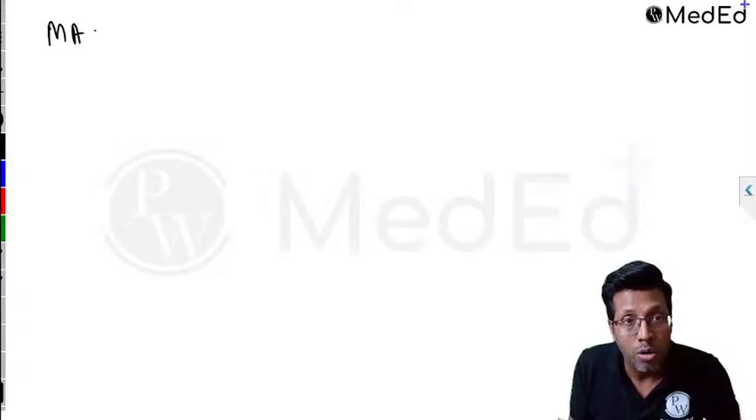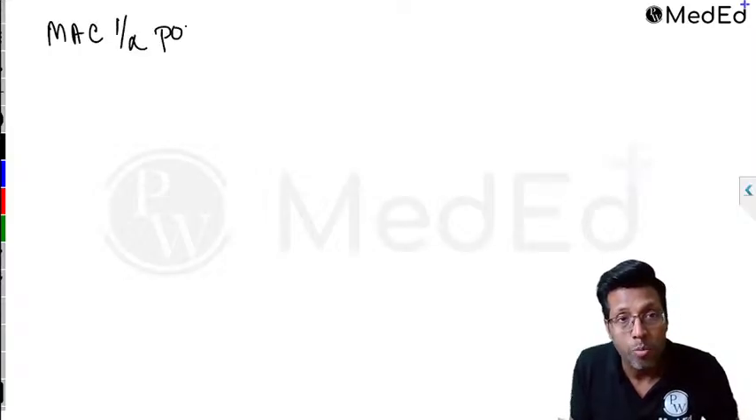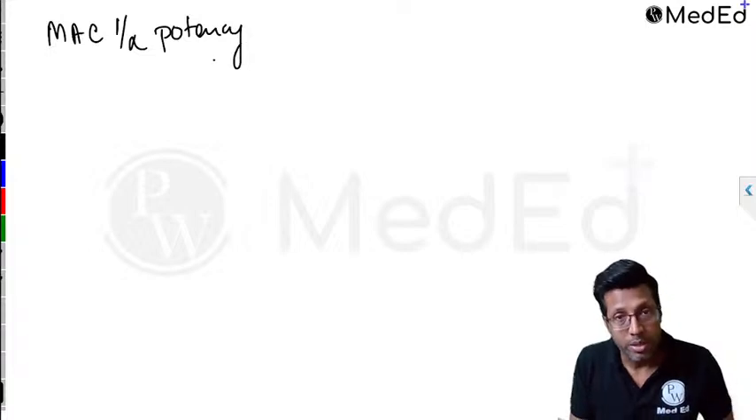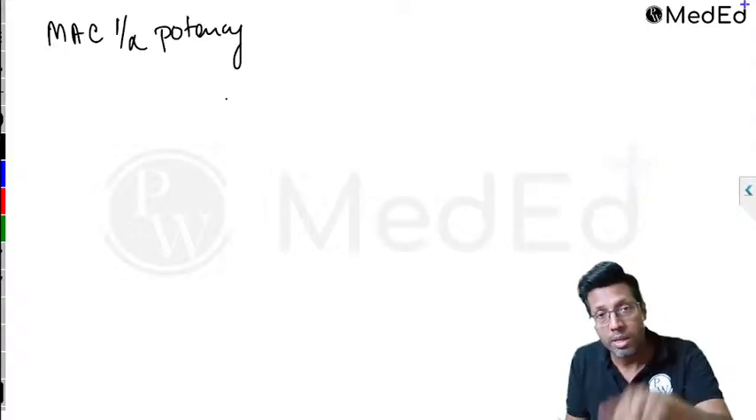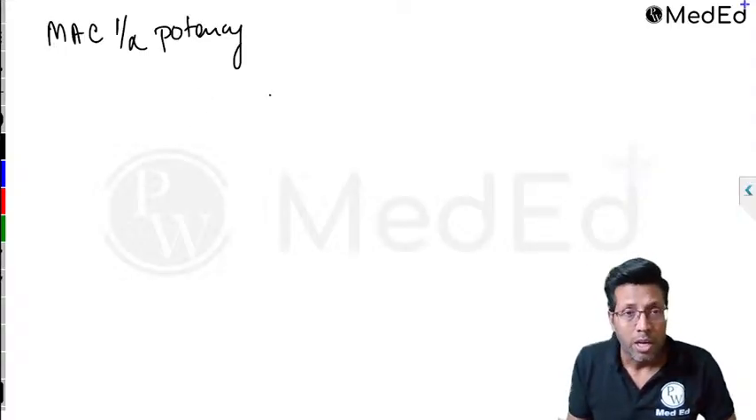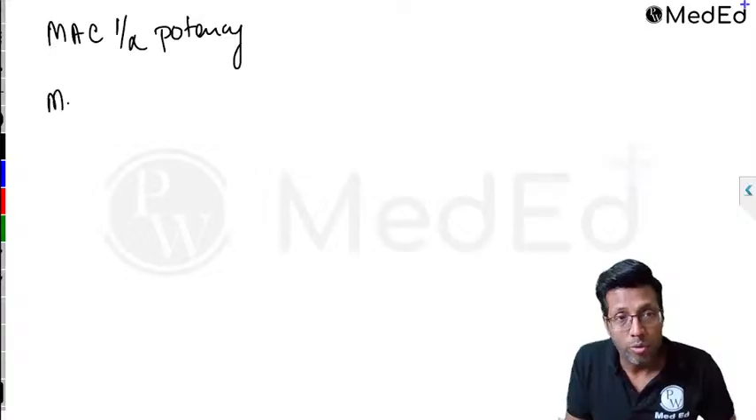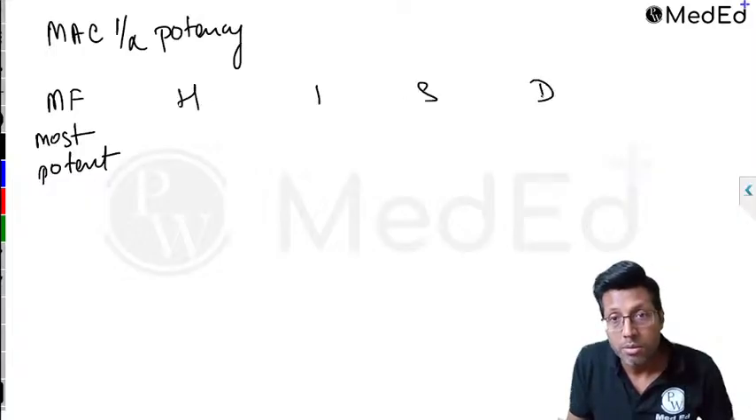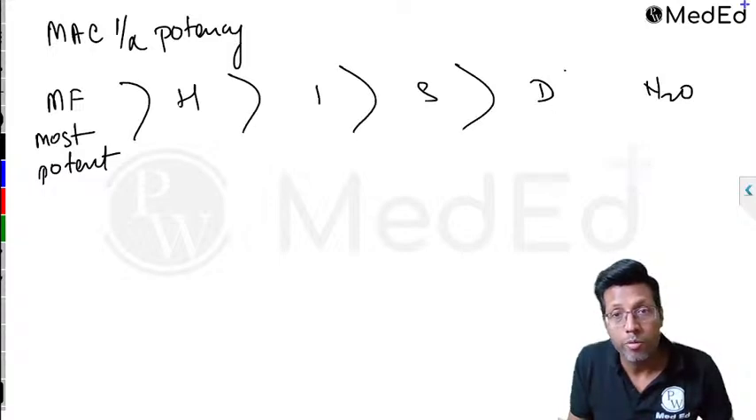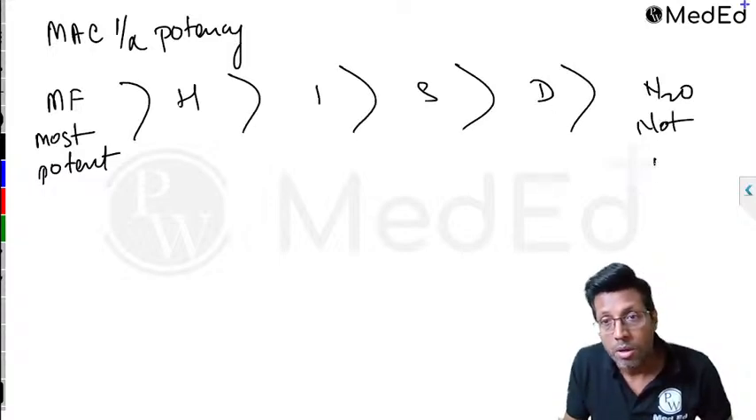Remember, minimum alveolar concentration is inversely proportional to potency, which means if a drug's value is more, it is less potent. If the value is less, it is more potent. Here, remember, methoxyflurane is the most potent agent, and on the other hand, nitrous oxide is the least potent agent. So the order is: most potent methoxyflurane, then halothane, isoflurane, sevoflurane, desflurane, and nitrous, not potent.